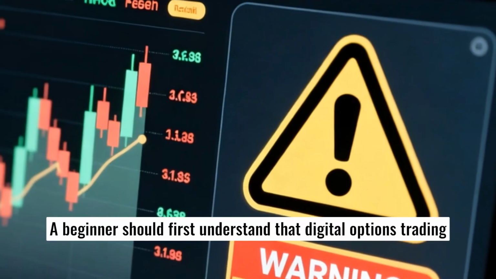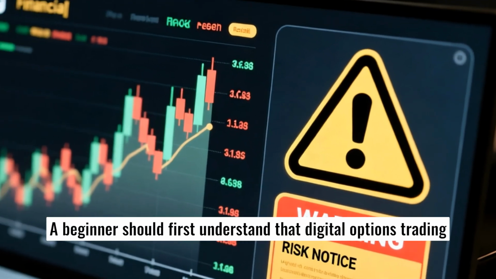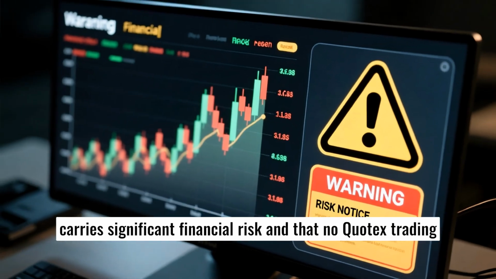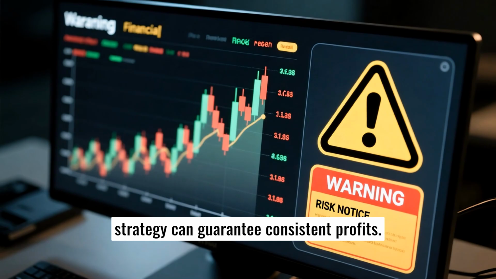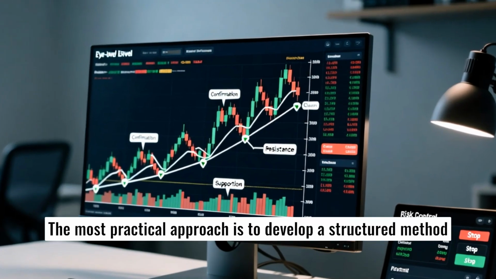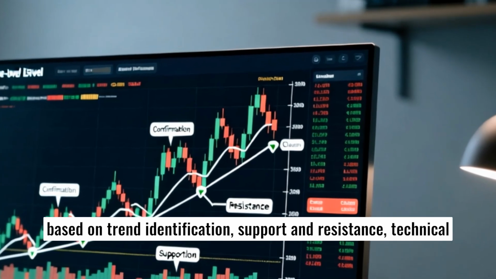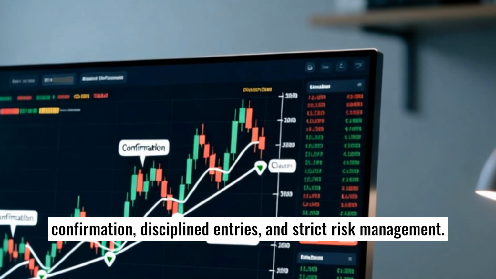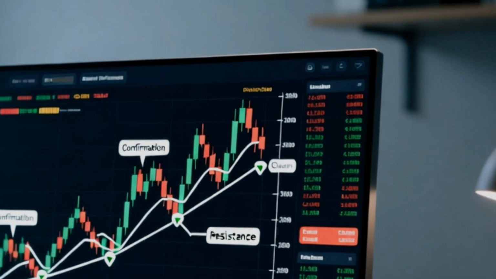A beginner should first understand that digital options trading carries significant financial risk and that no Quotex trading strategy can guarantee consistent profits. The most practical approach is to develop a structured method based on trend identification, support and resistance, technical confirmation, disciplined entries, and strict risk management.